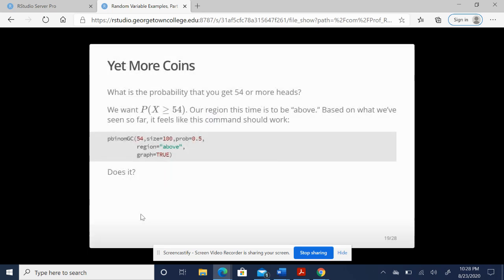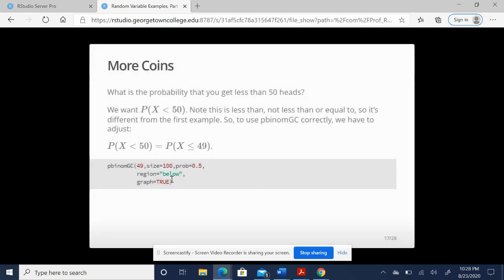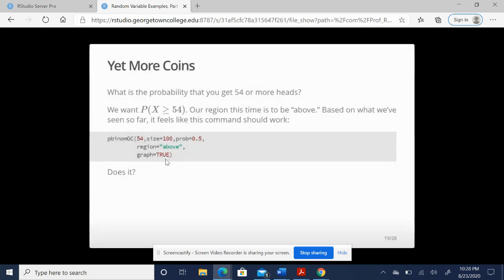Again, what about 54 or more heads? What's going to change now? This time we've got to adjust the region, just like last time. Because we wanted less than, we used below. Here we're going to use above. 54 is included in the probability I'm looking for, so it's going to be my endpoint. I'm going to do this and let's see what happens.